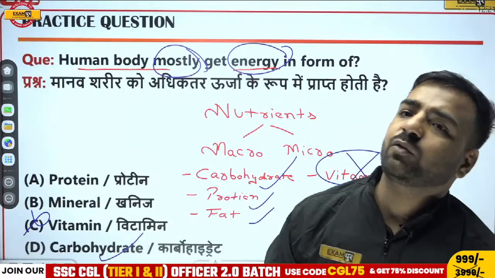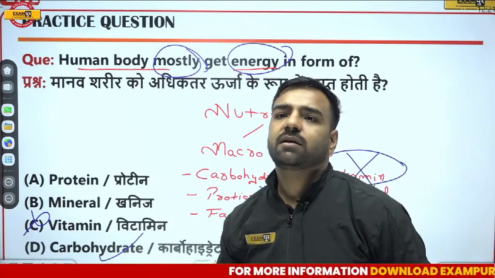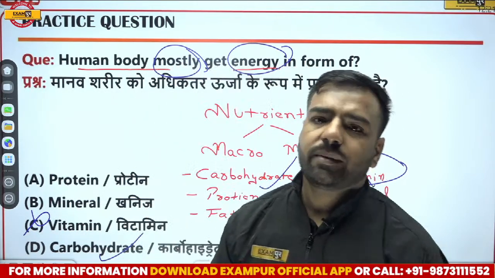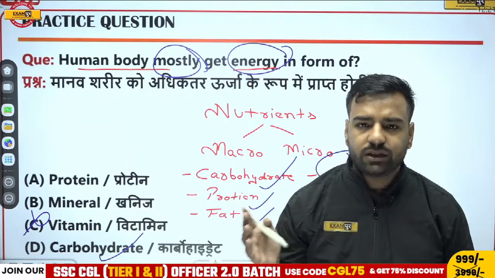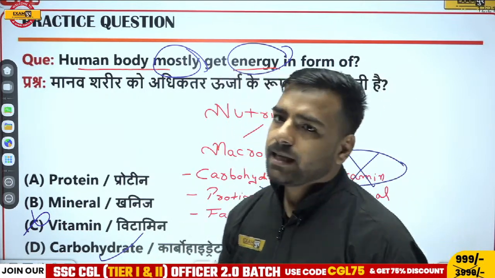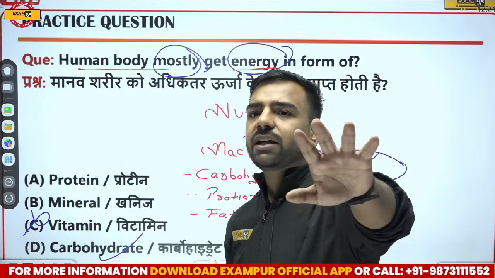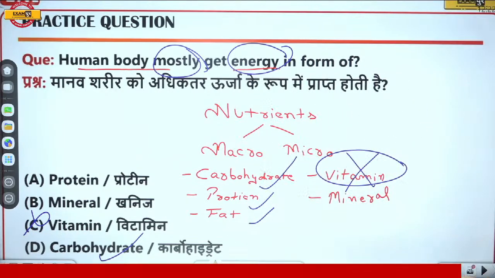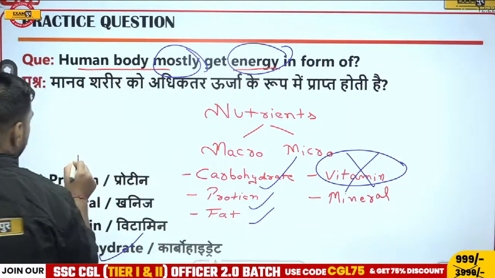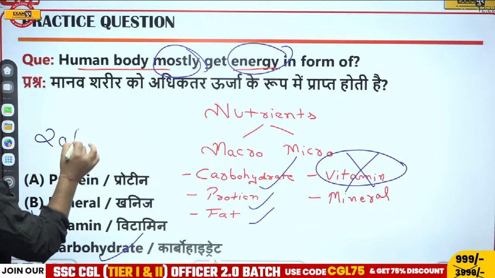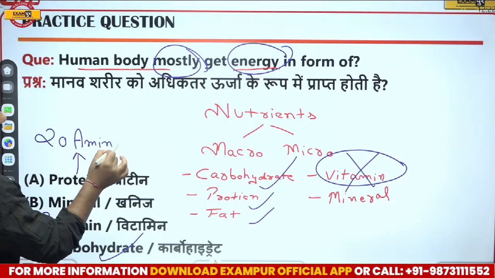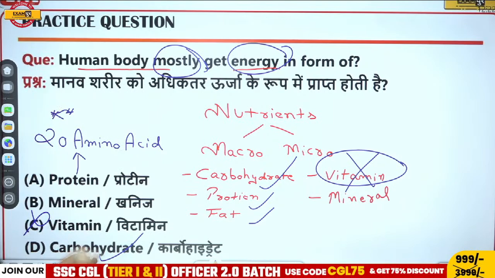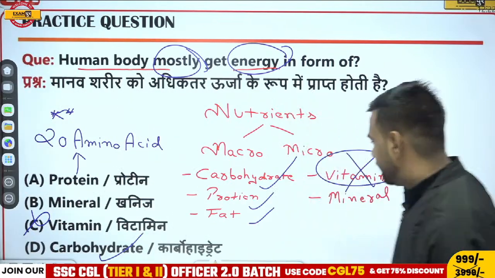And protein is made up of 20 amino acids. Totally correct. Avan, it's not only about your comment. Everyone's comment I get with a delay of 15 to 20 seconds. Okay, and it's very good that you have given the correct answer. Protein is made up of 20 amino acids. And yes, if I write here also, protein is actually made up of 20 amino acids. It is also an important question for the examination. Very good, Aman. Okay, so let's have a look at the next question now.